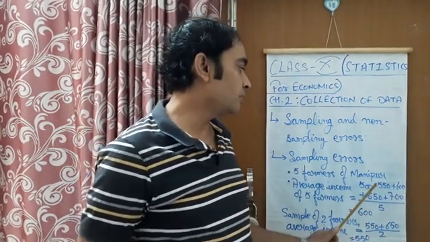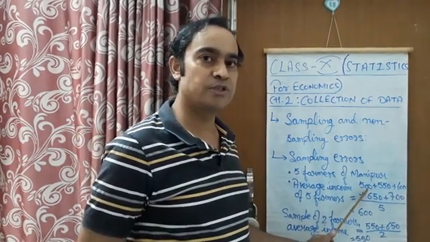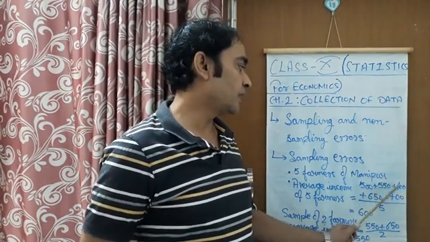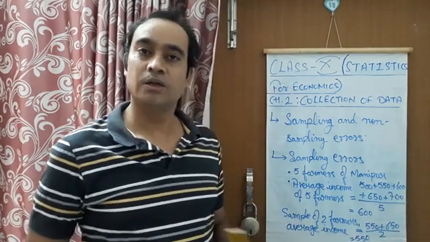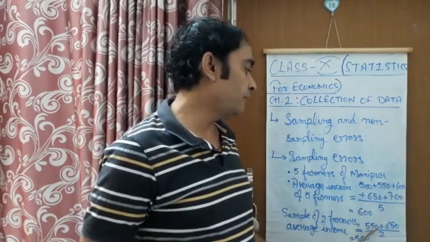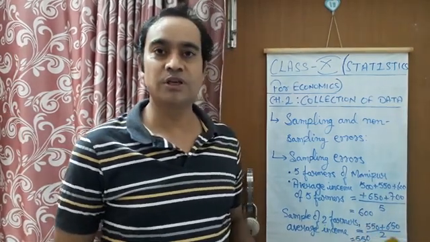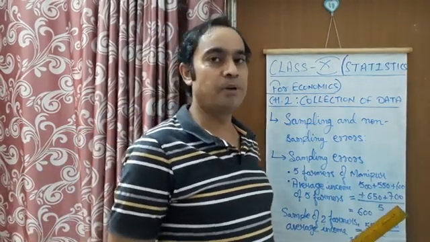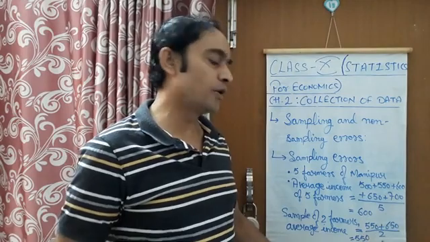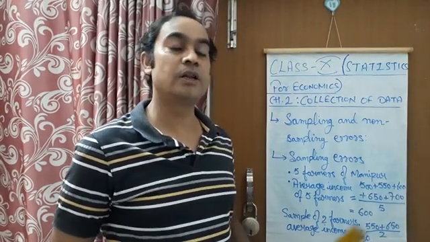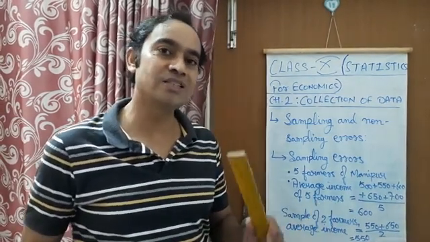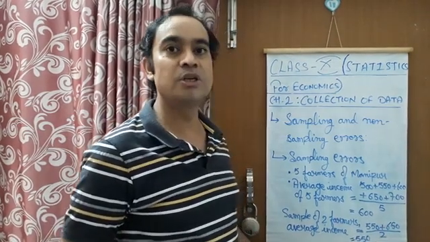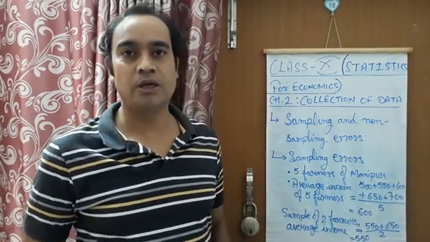I take the income of the first farmer, 500, and the fourth farmer, 650, in the sample, so 500 plus 650 divided by 2 gives the average income of the sample population, which is rupees 550.